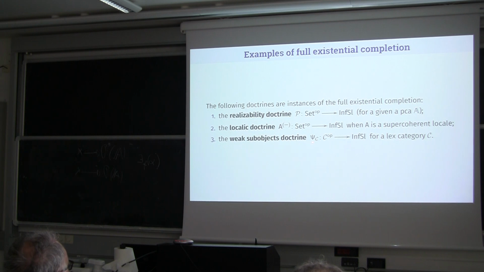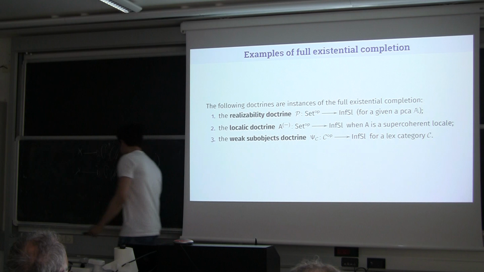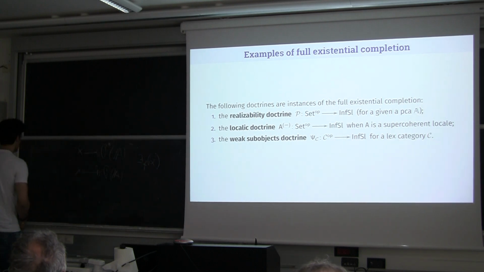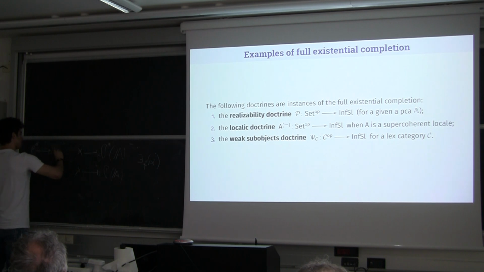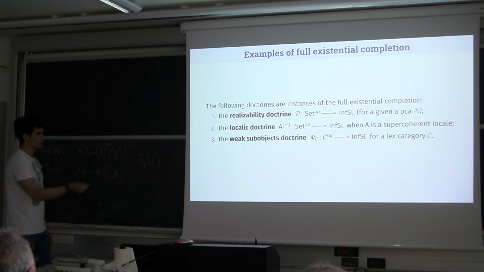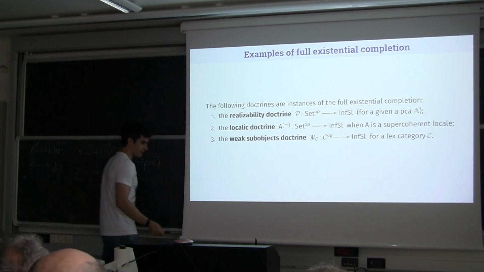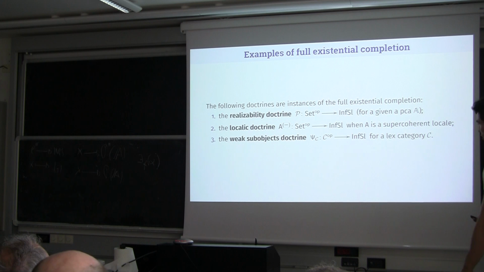The weak subobject doctrine for a given Lex category is again a full existential completion of a trivial doctrine. Let me say that it is a doctrine that takes an object and sends it into the poset with just the top element. If you apply the full existential completion to this trivial doctrine, we obtain precisely the weak subobject doctrine.